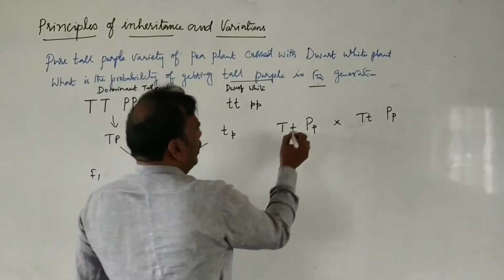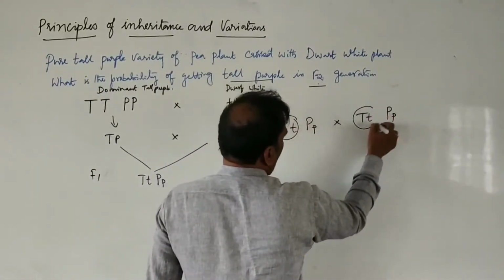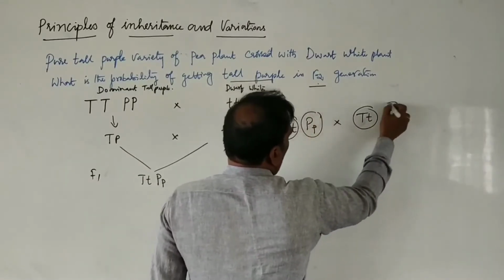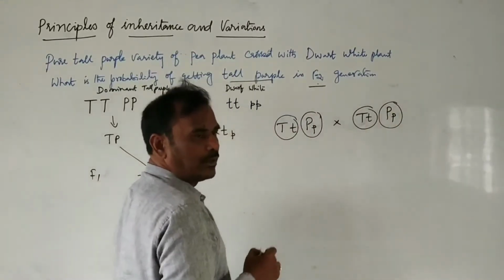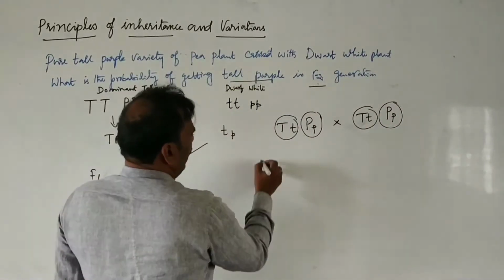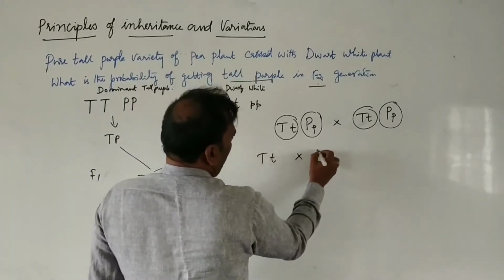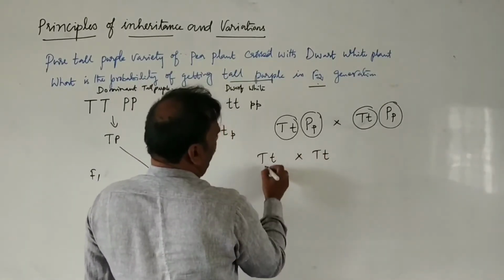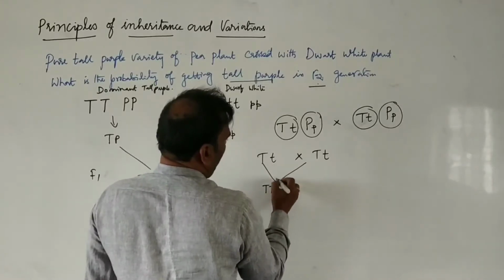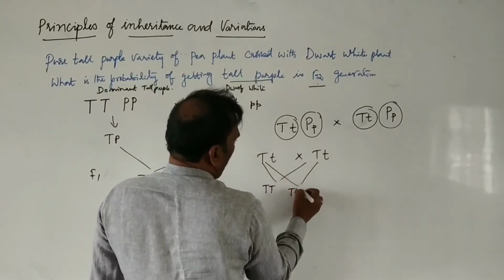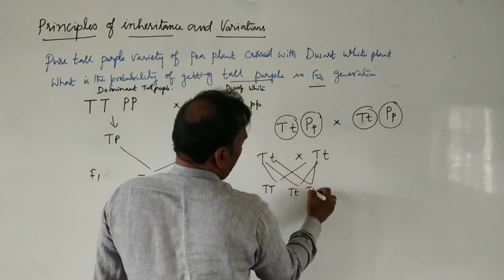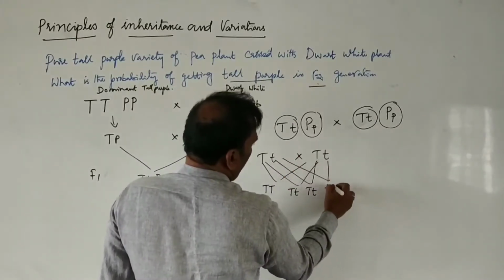We have to cross these two first, and then these two. Understood? So when we cross capital T, small t with capital T, small t, what do we get? Capital T capital T, capital T small t, capital T small t, small t small t.